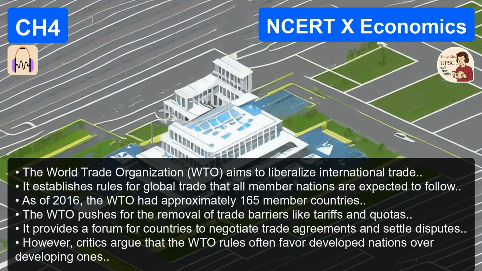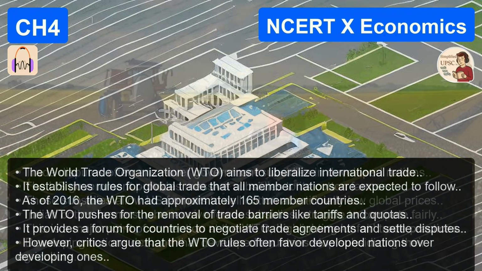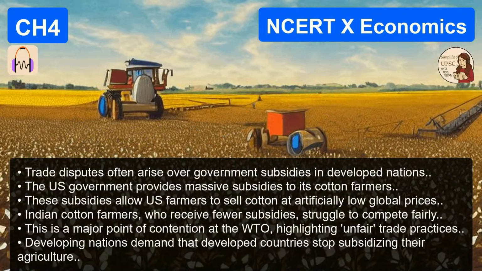Okay, moving on to the referee of this global game. We've talked about the players, the MNCs, and the rules, liberalization. Now let's talk about the umpire, the World Trade Organization, or WTO. The watchdog. The text describes the goal of the WTO quite simply: to liberalize international trade and establish rules that everyone obeys. Okay. It started at the initiative of developed countries. As of 2016, it had about 165 members. But here comes the drama.